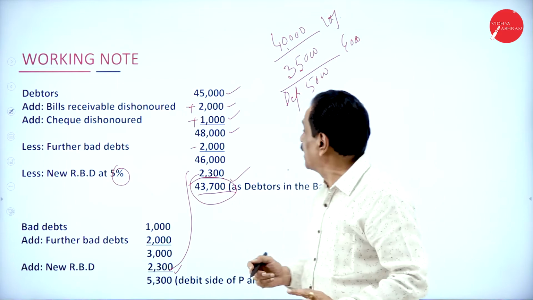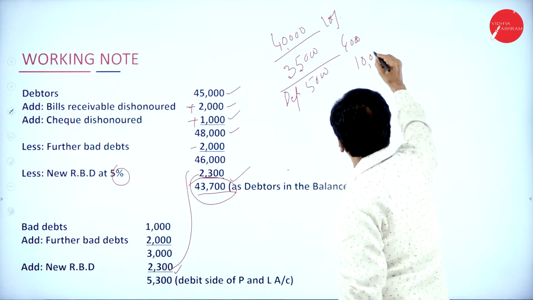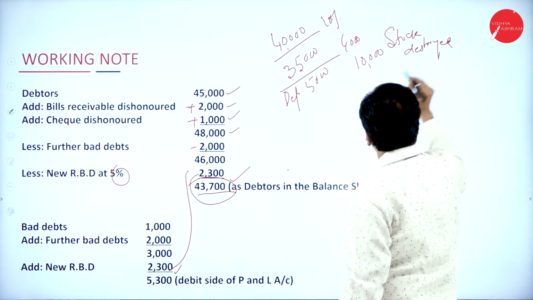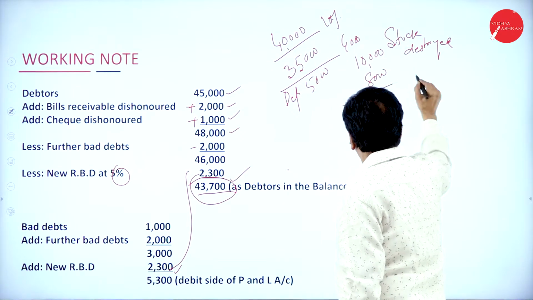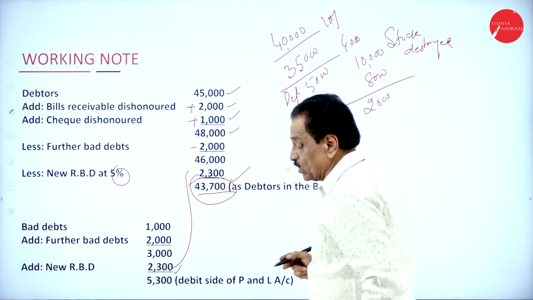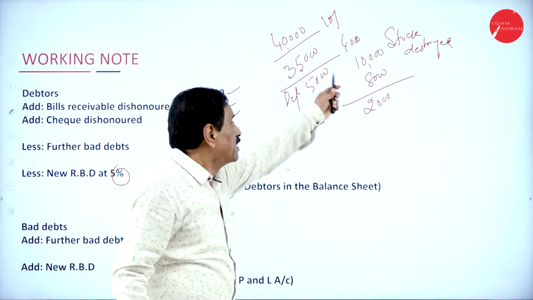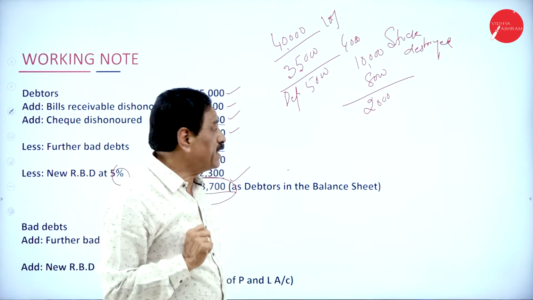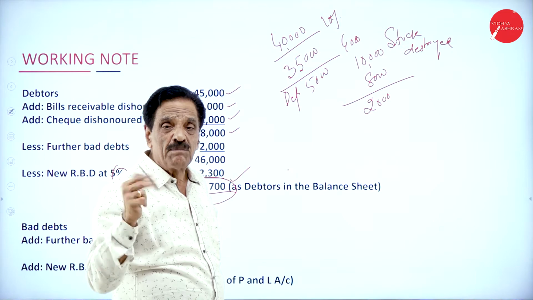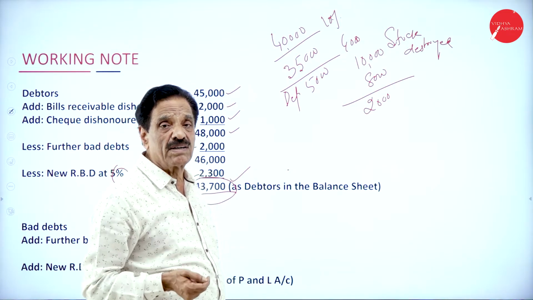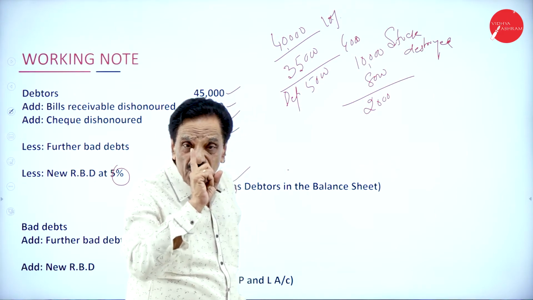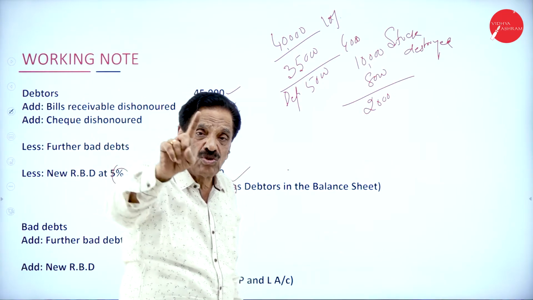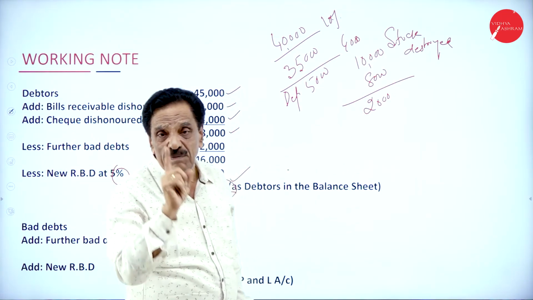I will give an example of the total value. If the stock destroyed is 10,000, and your insurance company is going to pay 8,000, how much is the difference? 2,000. What is the total stock destroyed? 10,000, trading account credit side. How much money are we going to receive? 8,000, asset side of the balance sheet. How much could we not recover? 2,000, profit and loss account debit side as loss on stock destroyed. How to show? 10,000 full value on the trading account credit side, 8,000 on the asset side of the balance sheet, and 2,000 as loss on stock destroyed in the profit and loss account.